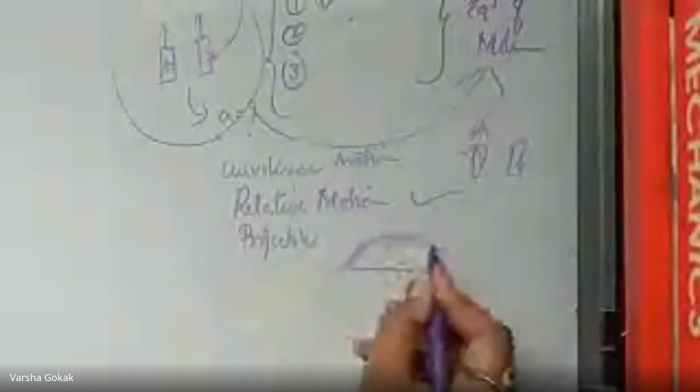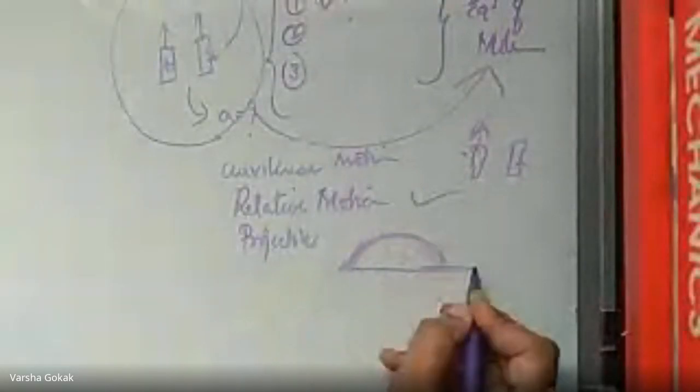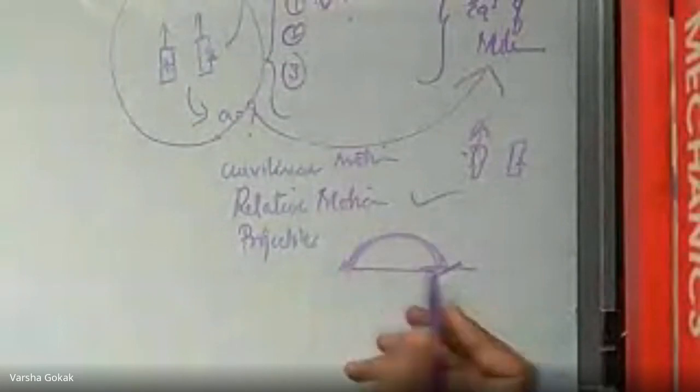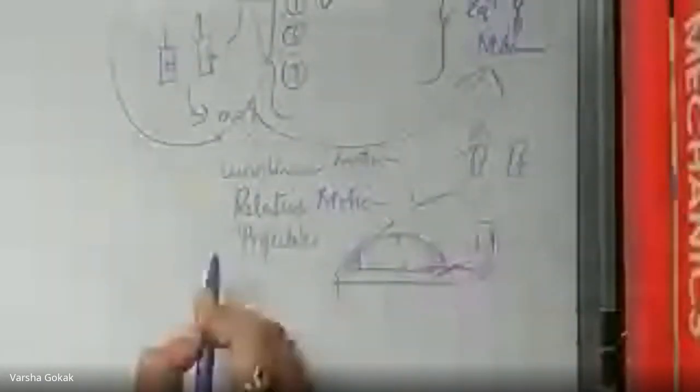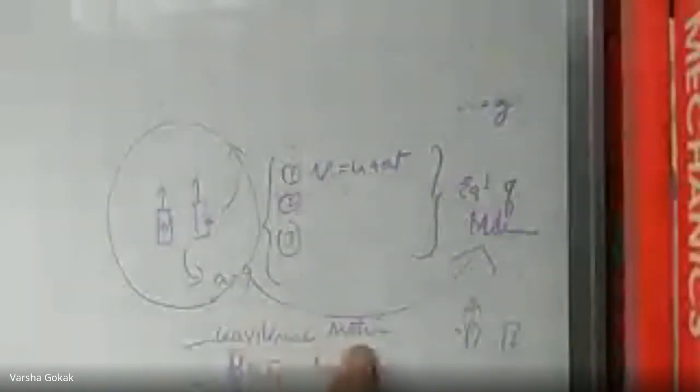Then you have projectiles. Remember we throw a stone, say like this, it will take a curved path like that of a parabola. So this is the projectile. Then this distance, the angle, the flight time, and the height will all be dealt with. So you have projectiles, relative motion, curvilinear, rectilinear, motion under gravity, and equations of motion in general. All these come under your module 5, that is your kinematics.